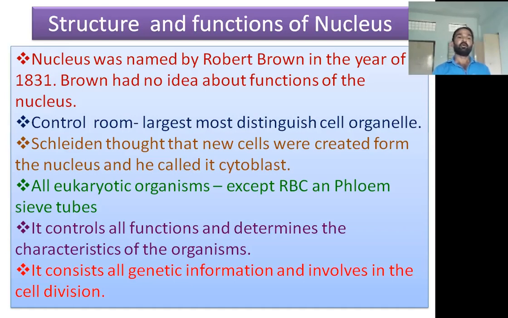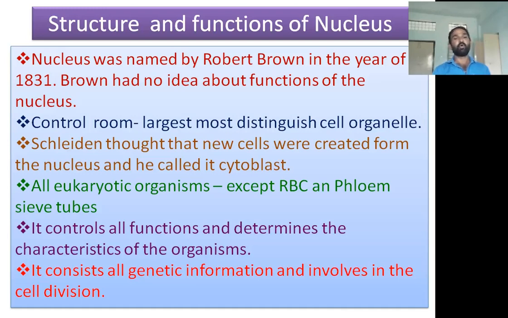Here, we already discussed the cell theory proposed by the scientists Schleiden and Schwann. Schleiden thought that new cells were created from the nucleus and he called it cytoblast. Schleiden and Schwann observed different plant and animal cells and thought the cells were created from the nucleus, because the nucleus is involved in cell division, producing two daughter nuclei, and later it is divided into two cells. That's why Schleiden called the nucleus cytoblast.